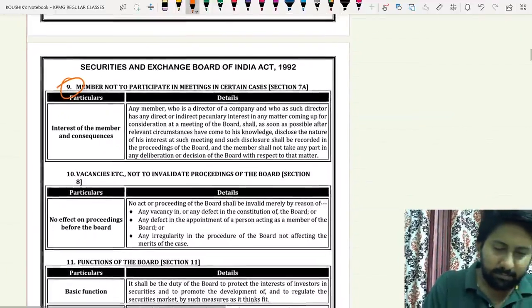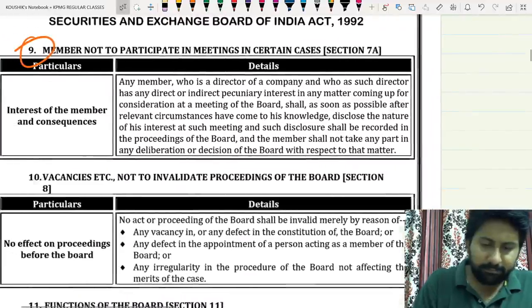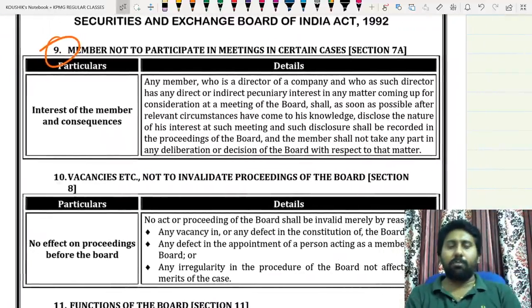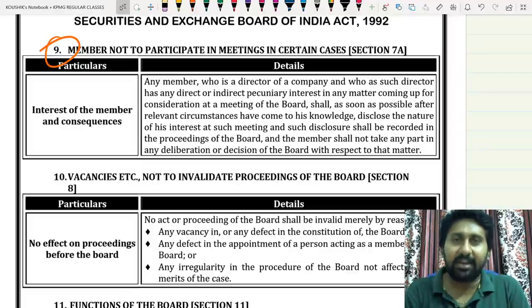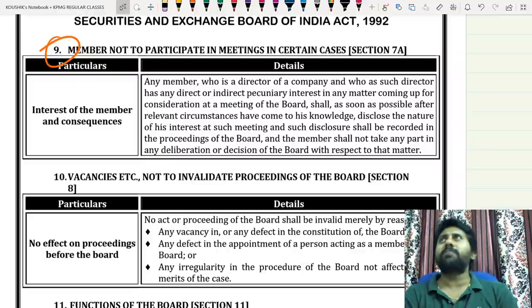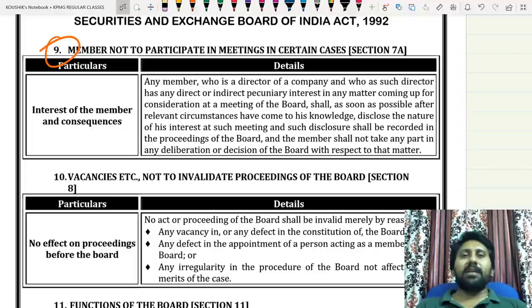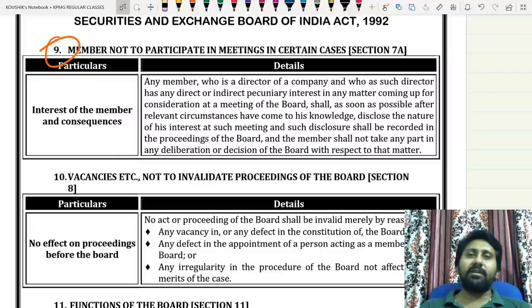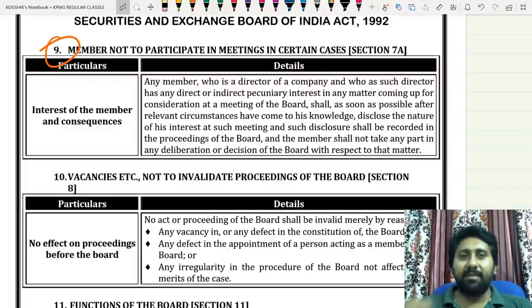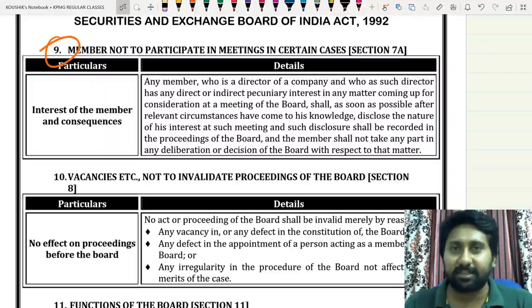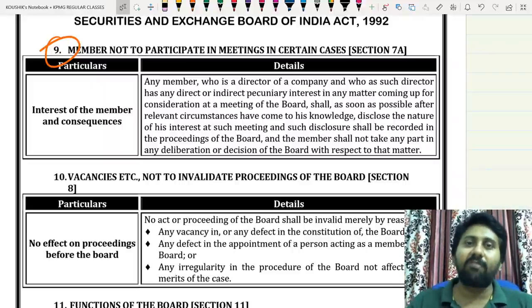Members not to participate in meetings in certain cases. Sir, what is members not to participate in meetings in certain cases? For example, a Reliance India Limited case has come to SEBI. In Reliance India Limited, I am a director and I also have some relation with the case which comes in. For example, Reliance India Limited has gone to issue of shares, listing of shares. I am one of the subscribers.